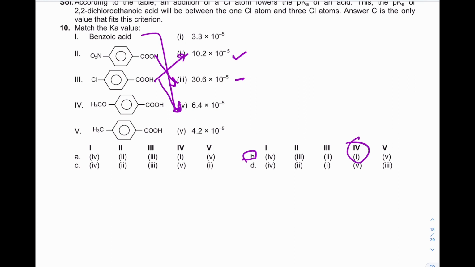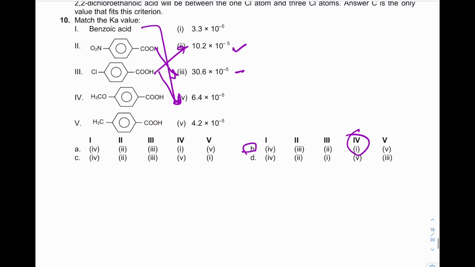And then 5. So the correct answer is B. Order of acidic strength is 2, then 3, then 1, then 5th, then 4th. 4th will have the lowest pK value.